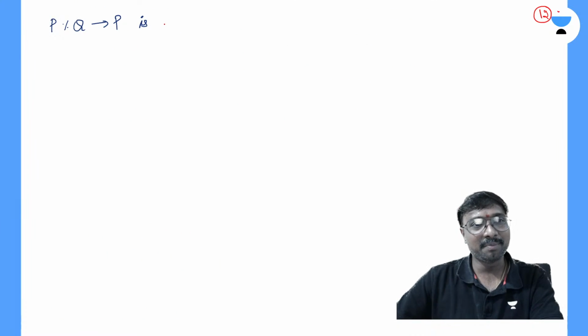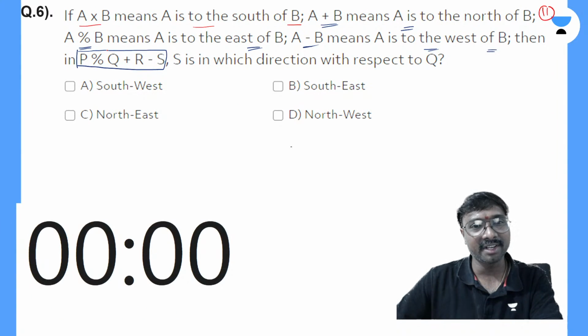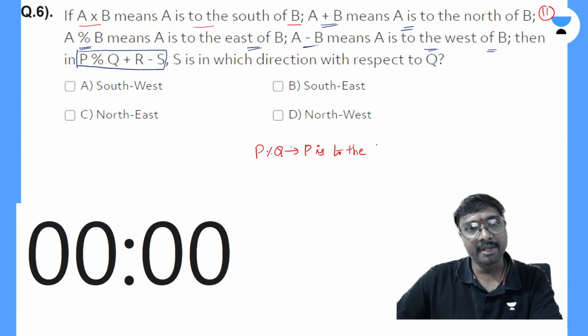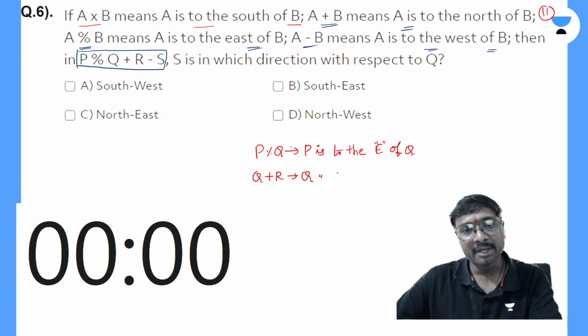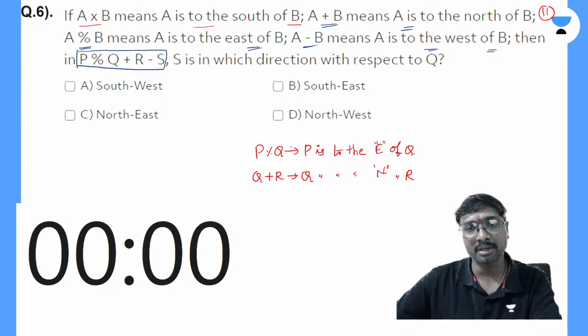Okay, P percentage Q means, I'll write it here itself, that is better. P is to the east of Q, yes or no? P is to the east of Q. Q plus R means Q is to the north of R, as plus represents north.